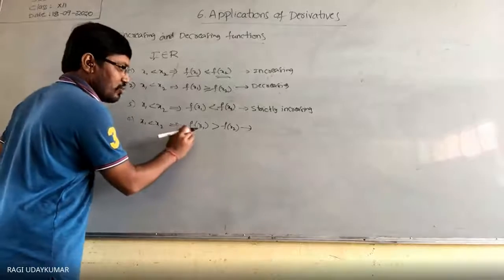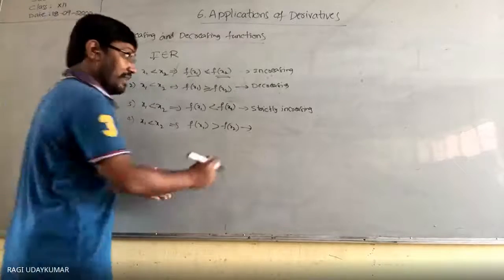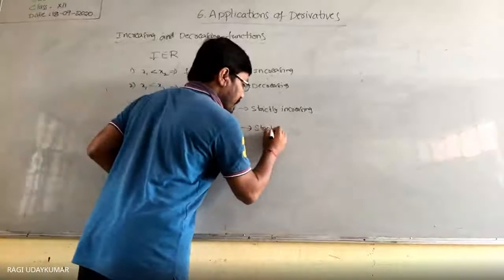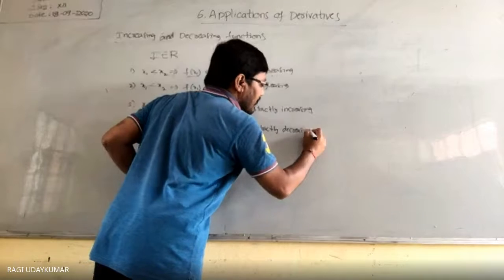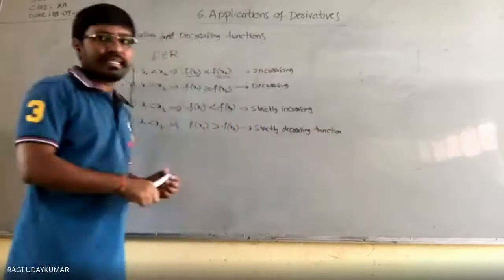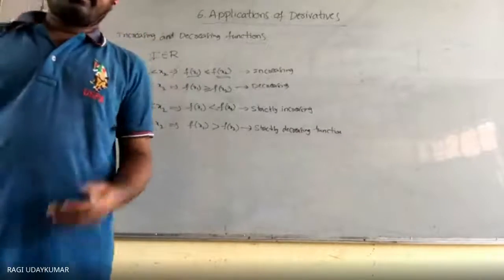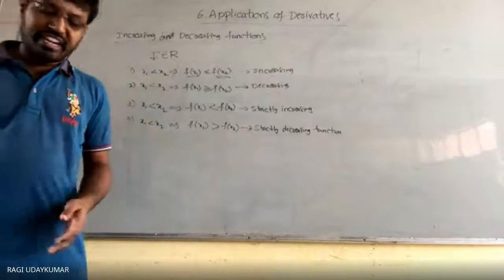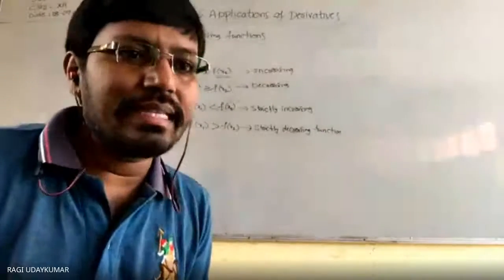x1 less than x2 implies f of x1 greater than f of x2. Then it is called a strictly decreasing function. This is the original definition of the increasing and decreasing function. But apart from this, you can verify whether the given functions are increasing or decreasing in another way.